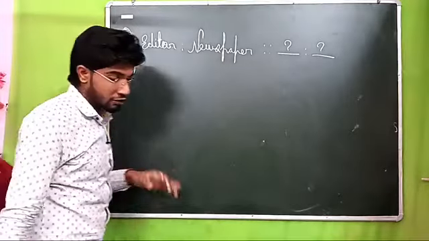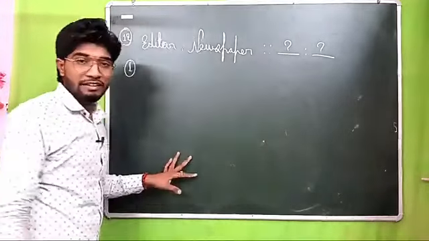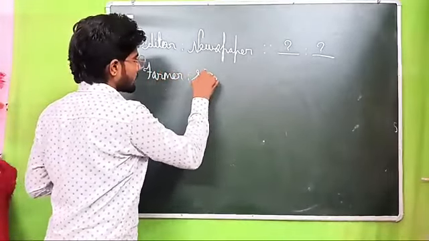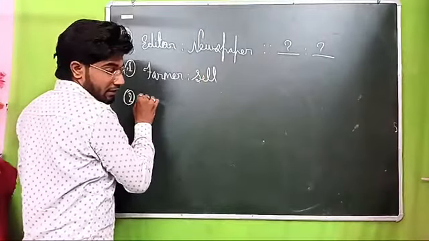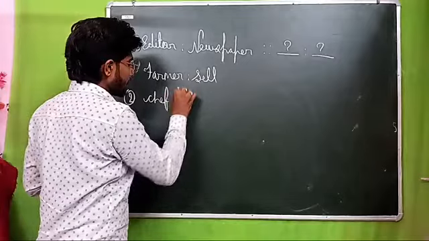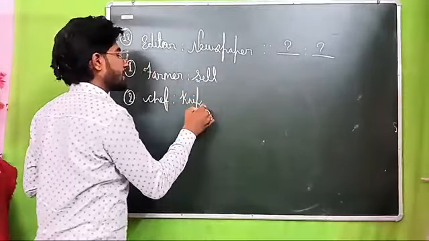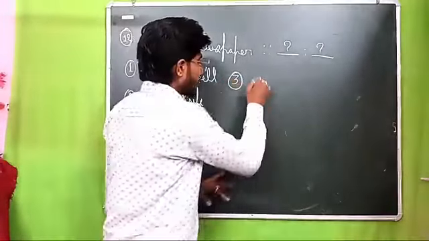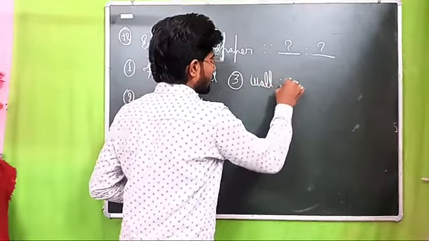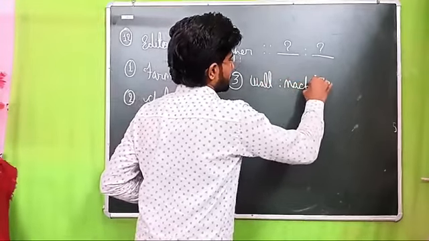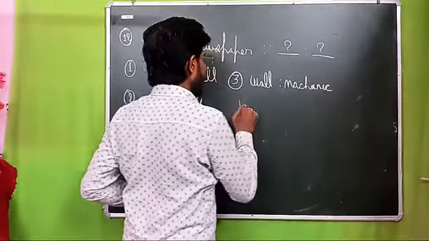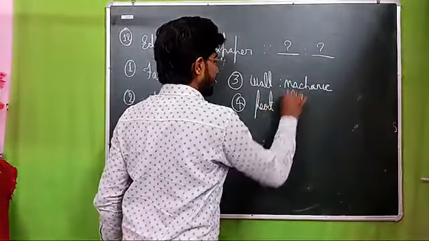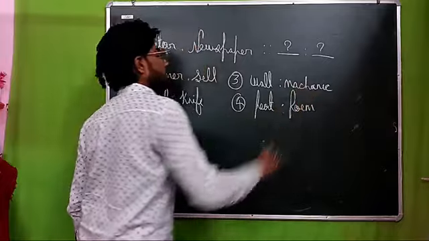Yes or no? Option number first, beta, is saying farmer related to cell. Option number second is saying chef related to knife, beta, chef related to knife. Okay. Option number third is saying wall related to mechanic, beta, wall related to mechanic. Got my point? And the fourth option is saying poet related to poem. Confirm, any problem, beta?